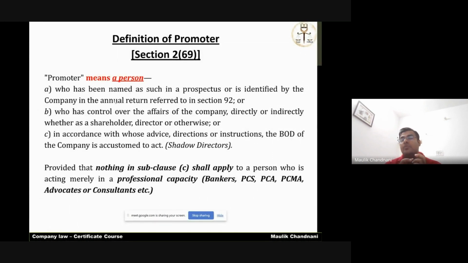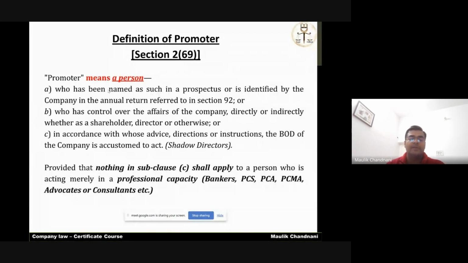Promoters are basically those persons who have the ultimate control over the company. The promoters might change year after year. It is not only the initial members who contributed to the incorporation who are the promoters. It is not like that. Promoters' names, promoters group may change year after year as specified under annual return under MGT 7.